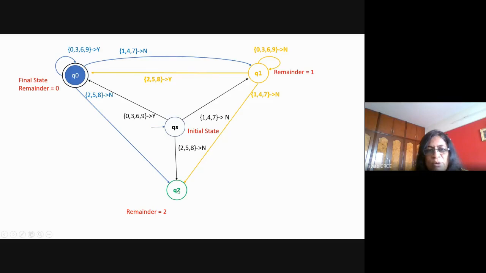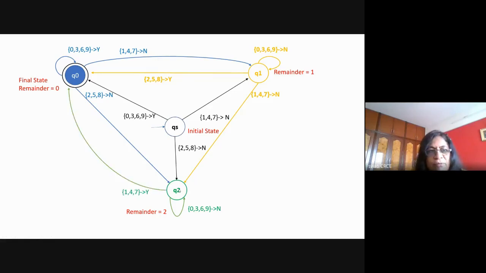Now assume that you are in the state Q2. In the state Q2, if there is any symbol 0, 3, 6, 9, the number will be, I think, 26. So 26 divided by 3, remainder is 2, so it will remain in the same state. Now assume that the number is 21. For 21, if you start from here, with 2 it will reach here, with 1 it should go to the state Q0.